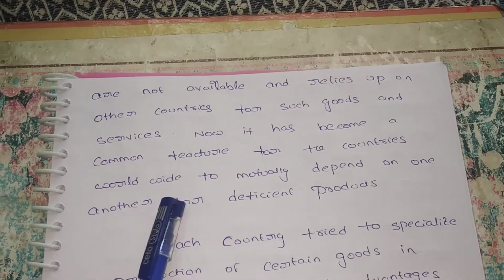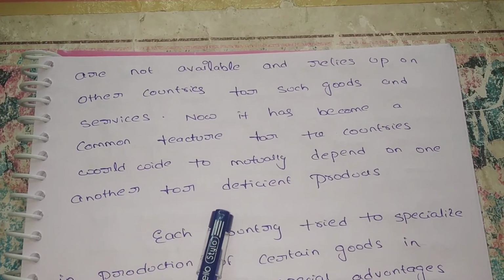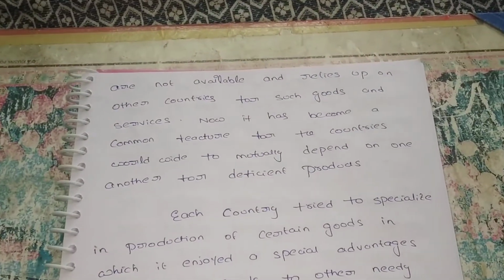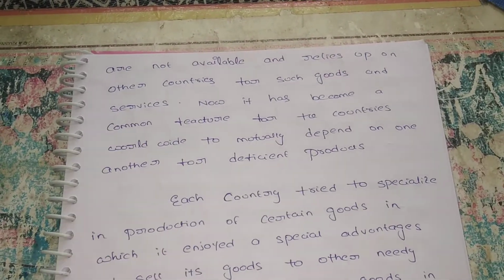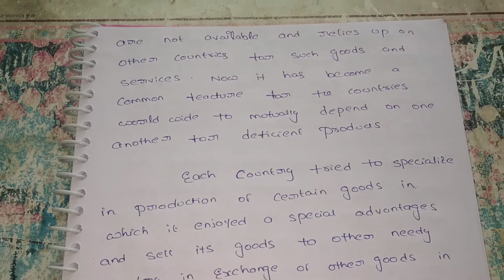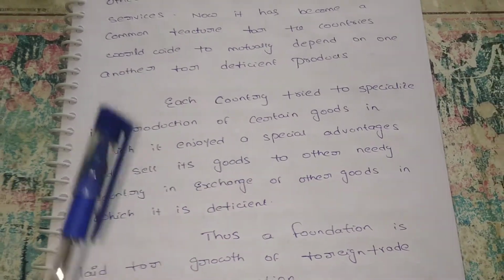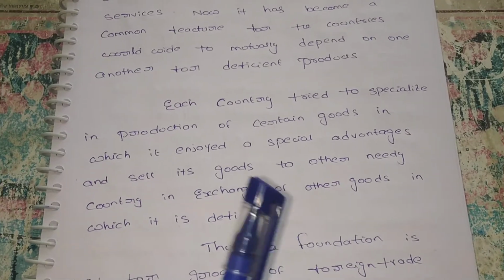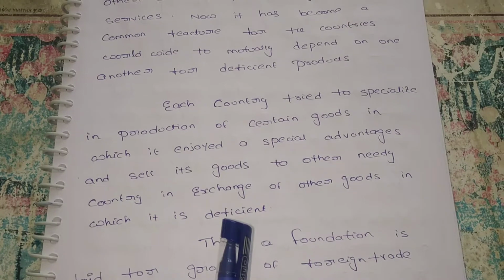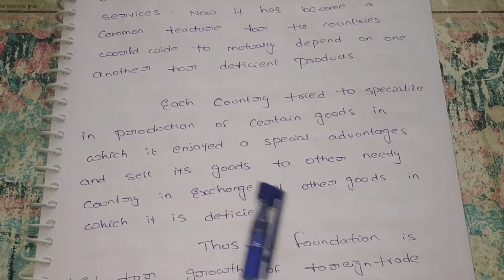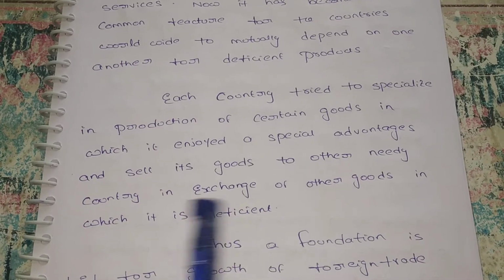Now it has become a common feature for countries worldwide to depend mutually on one another for deficient products. Every country worldwide is deficient in some products, and for those products we have to depend on other countries. Each country tries to specialize in the production of certain goods. Specialization means producing high quality goods, certain goods in which it enjoys a special advantage, and selling them to other needy countries.